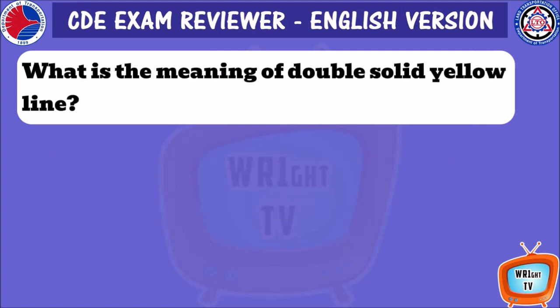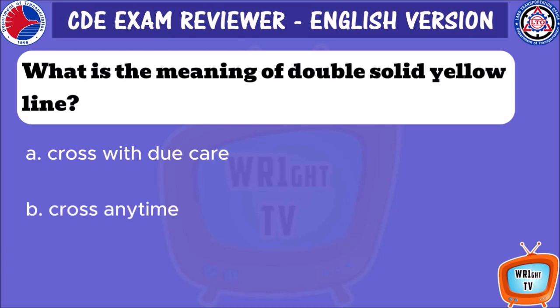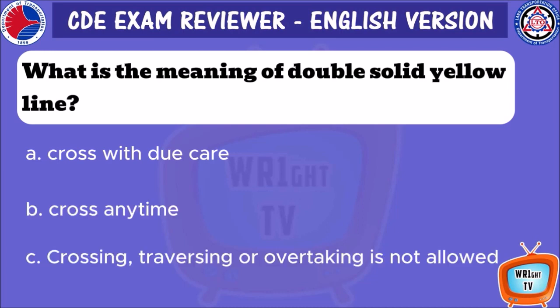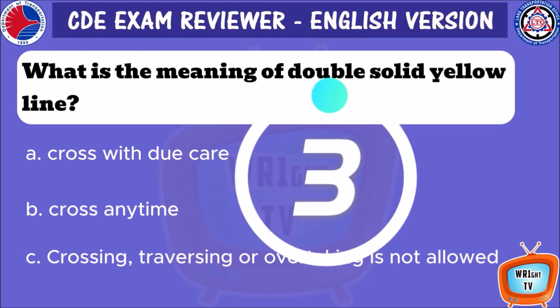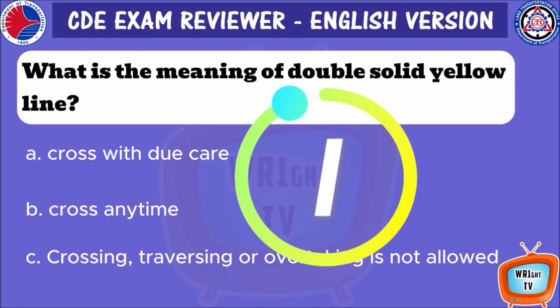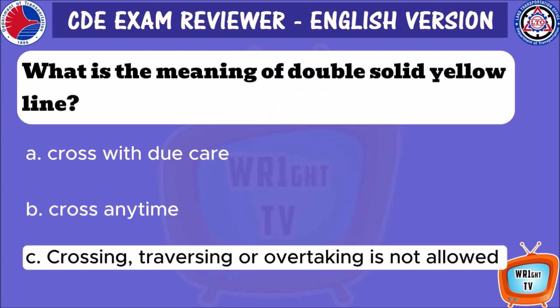What is the meaning of a double solid yellow line? A. Cross with due care. B. Cross anytime. C. Crossing, traversing, or overtaking is not allowed.